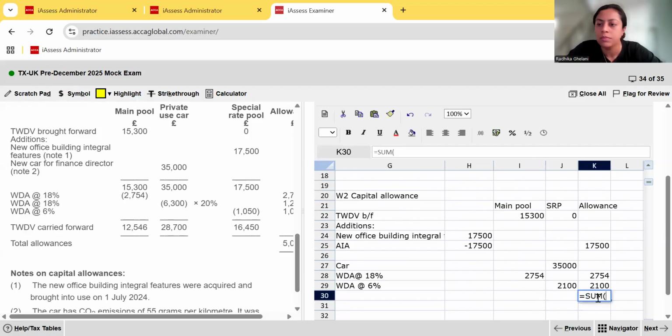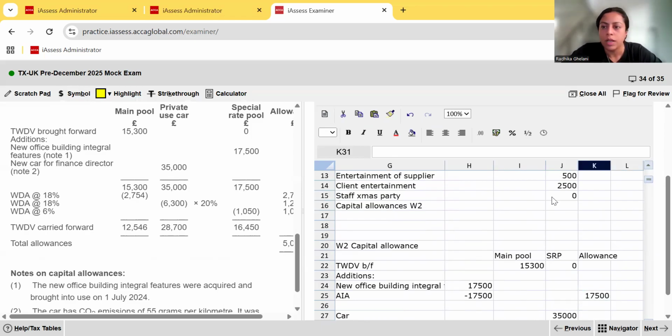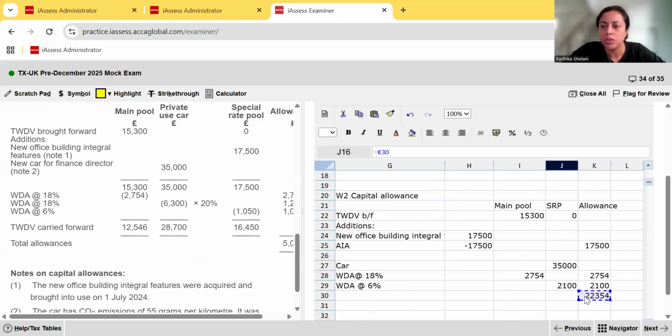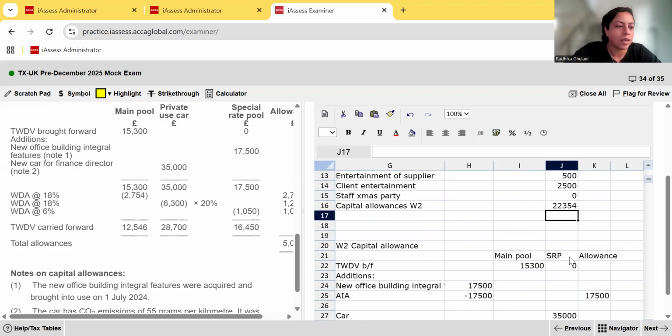We simply get the sum of these figures. The sum of these figures gives us the allowance at 22,354. So go back to your working and put there the equal sign, pick out the allowance 22,354. So that's your capital allowances done.